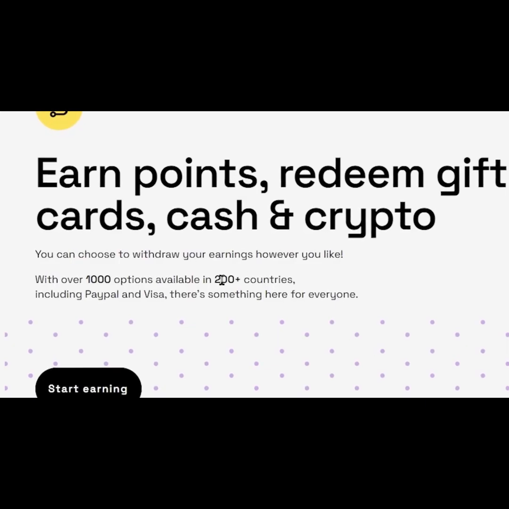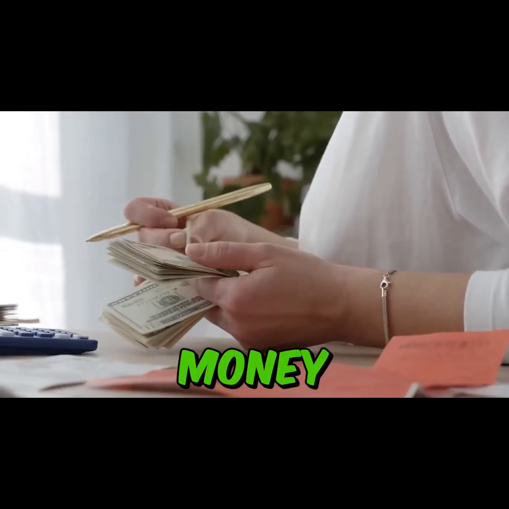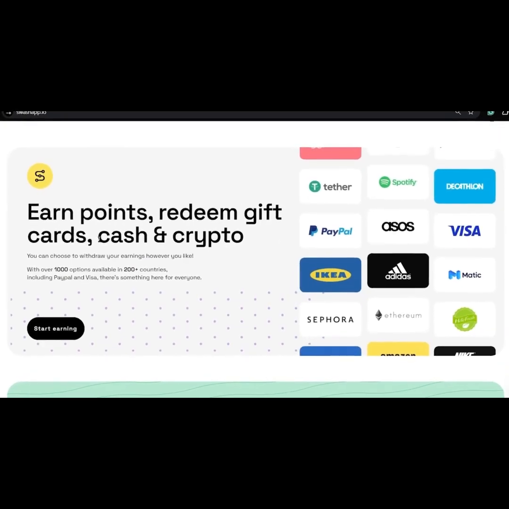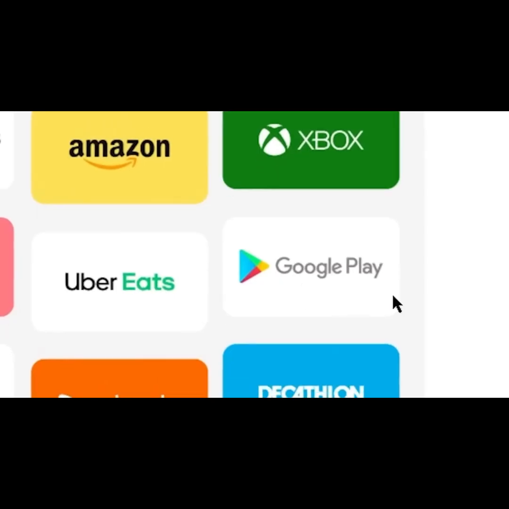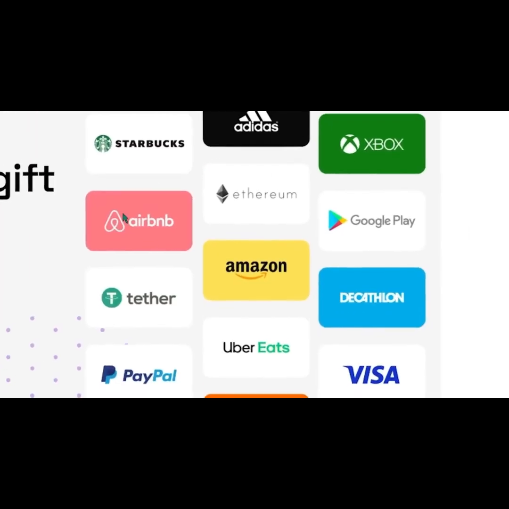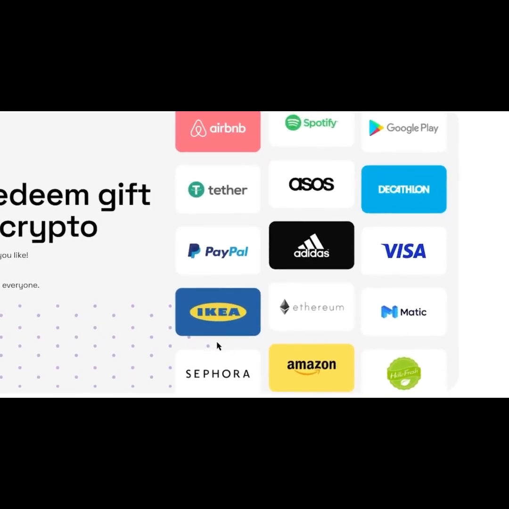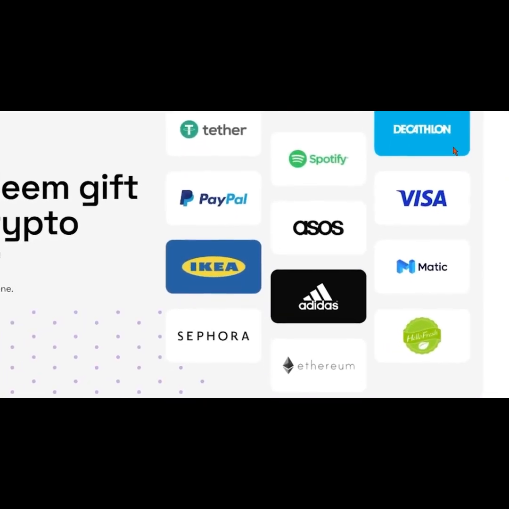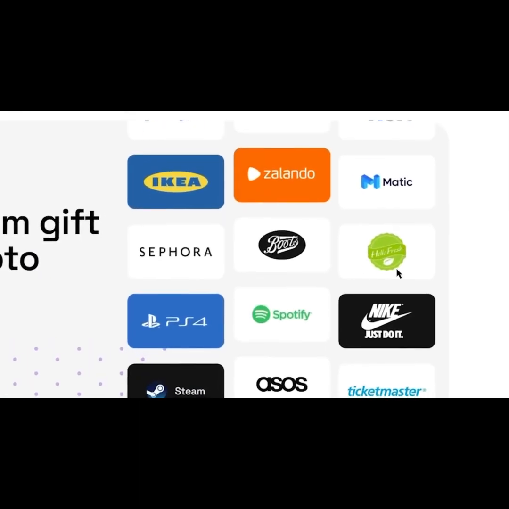As you can see, Swash App is available in more than 200 countries around the world, so you can make money from any part of the world. Not only that, they let you withdraw your earnings in many different payment methods, like PayPal, Google Play gift cards, Amazon gift cards, and in different cryptocurrencies like Bitcoin and Ethereum. And if none of these payment methods are available in your country, you can directly get paid into your bank account using the Visa debit card. So even if PayPal is not available in your country, you can still get paid here.